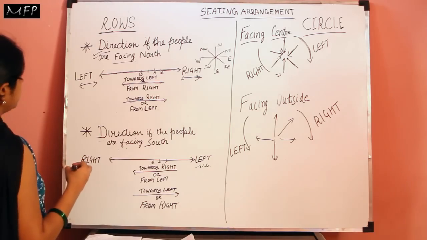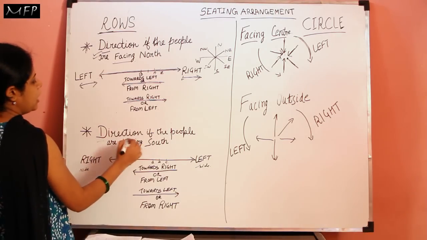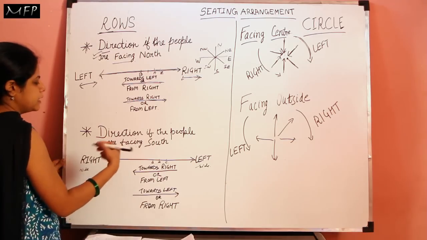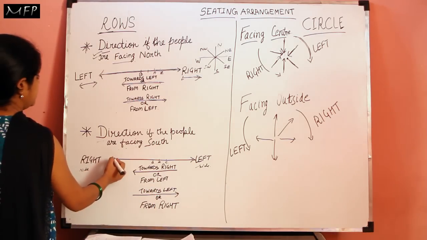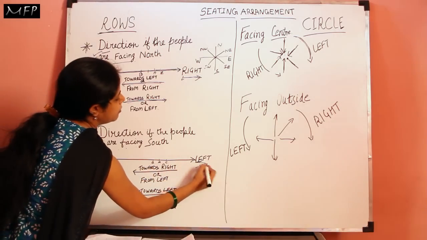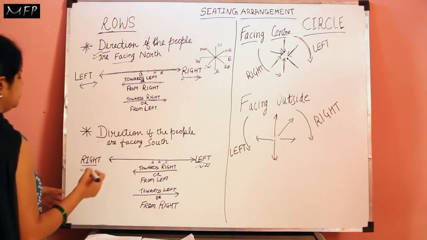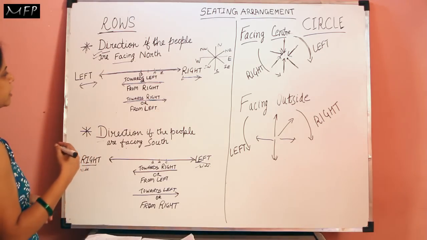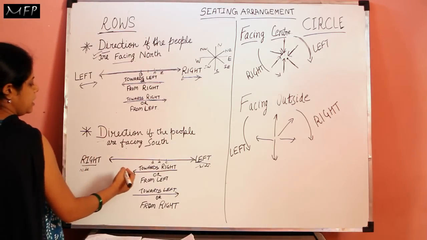Now the second concept is this: if the people are sitting in a row and they are facing south, then their right side will be this side and their left side will be this side. It is just opposite of when the people are facing north.